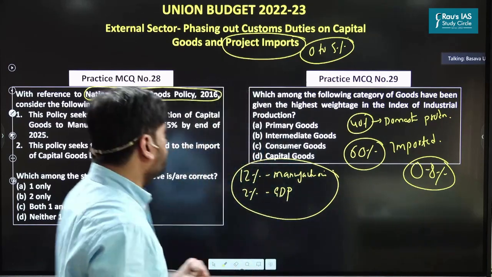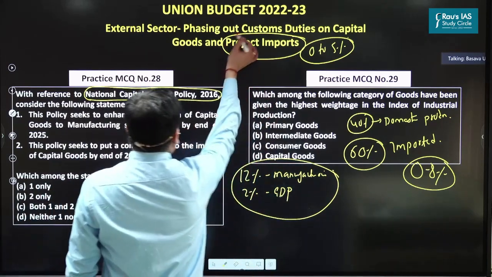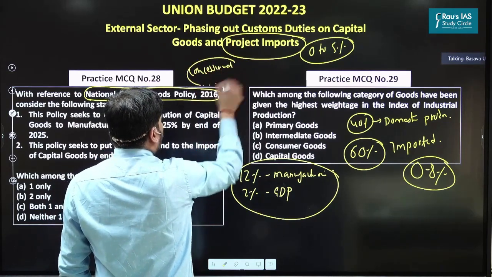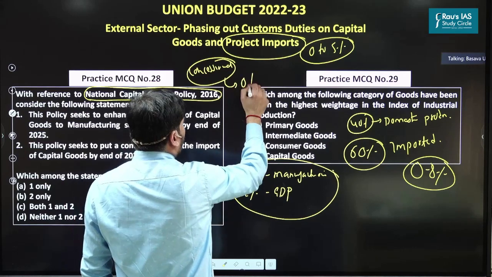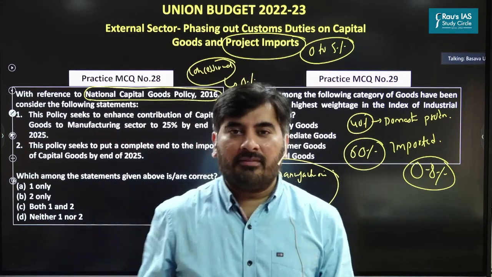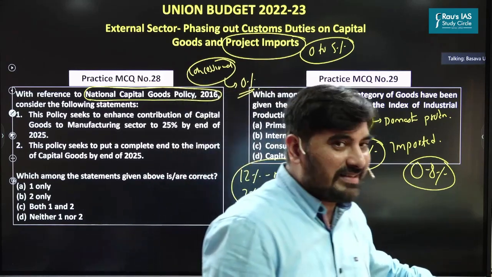Apart from that, the government is also coming up with a concessional customs duty on capital goods, wherein you can easily import capital goods from other countries at 0% customs duty. So that is a problem as far as the Indian economy is concerned.